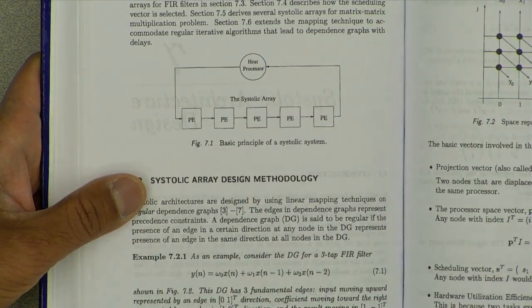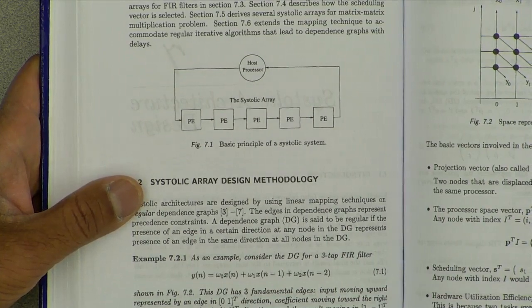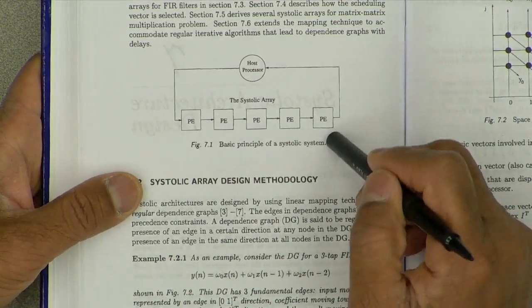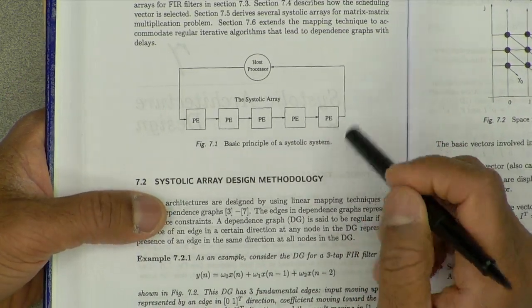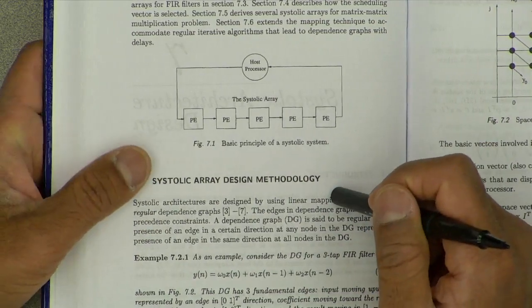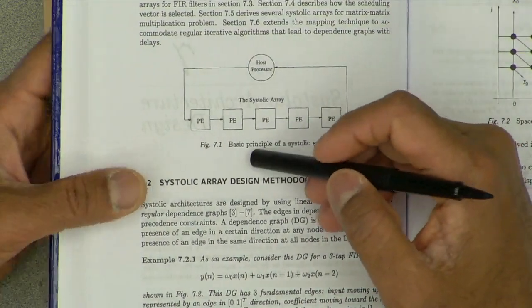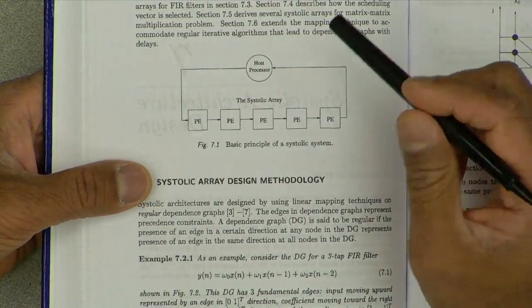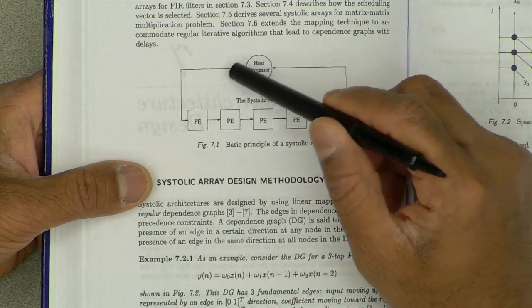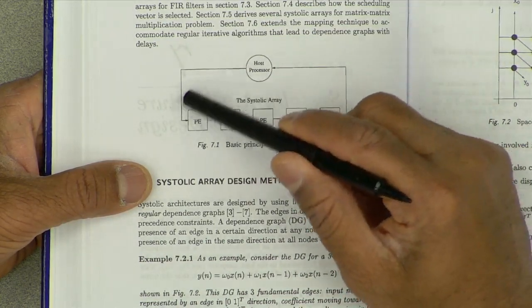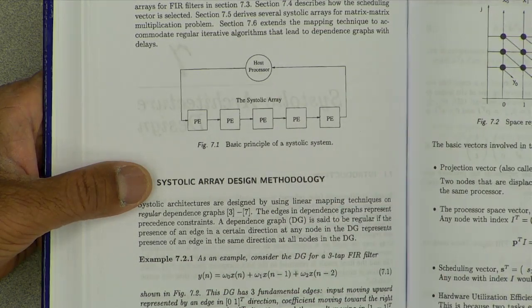The host processor, which would be the PC, would be very slow, and these would be fast because these are specialized processors. The reason this was termed systolic array is that this is like blood flow from the heart. Blood flows through arteries and comes back. That's what systolic means.